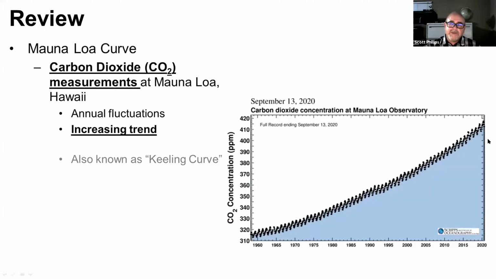If you recall, that's what that Mauna Loa curve is about, carbon dioxide measurements in Hawaii at the Mauna Loa Observatory. It fluctuates up and down. That's because of the seasons. But there's also this increasing trend in carbon dioxide level. This is called the Keeling curve. I'm going to include a video that talks about Keeling and this experiment and how people developed and understood this information. Now, what's important about the Keeling curve is that starting in the late 1950s,